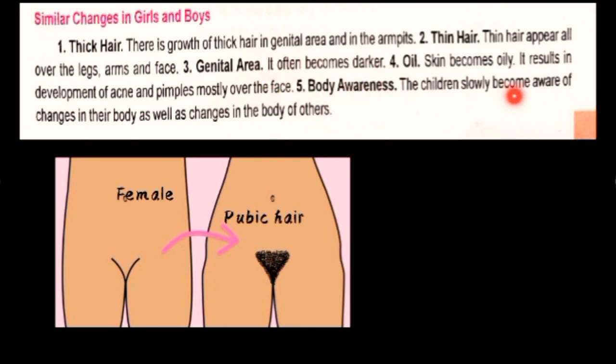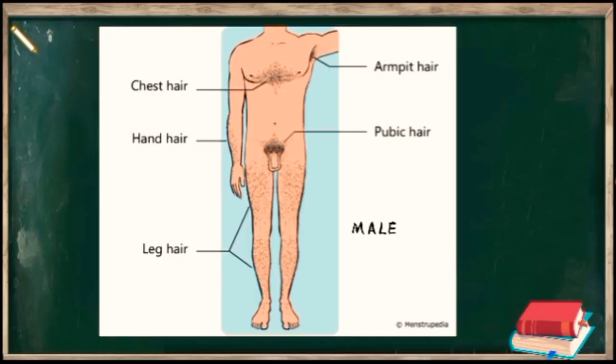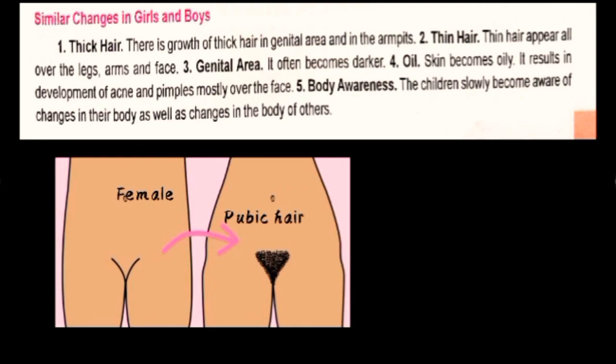As soon as a person attains puberty, that person becomes very much aware of his or her body. The children slowly become aware of the changes in their body, and they are not comfortable if somebody comes and touches their private parts or any other parts which a person must not touch. This kind of awareness comes even if somebody doesn't teach you. Why does it happen? It happens because of hormones. So you can say that you have slowly attained sexual maturity.